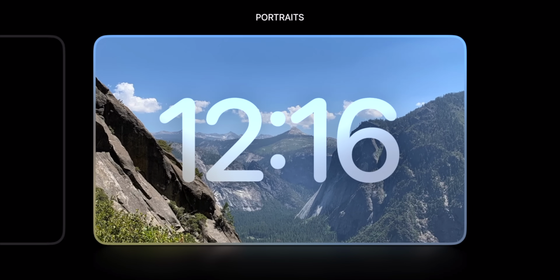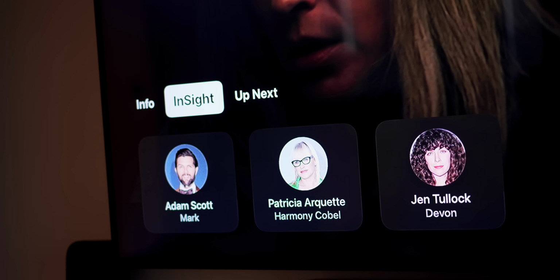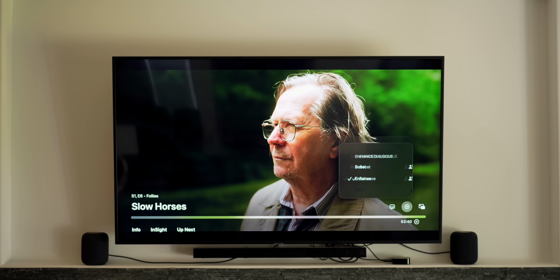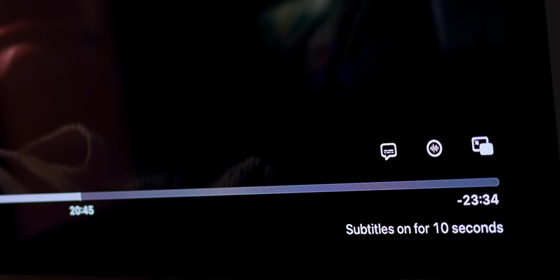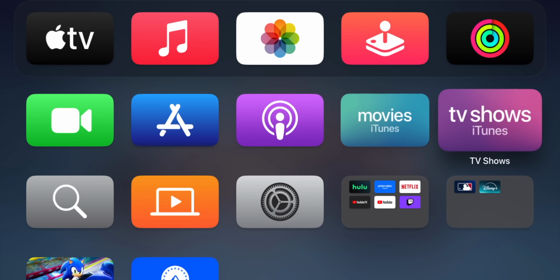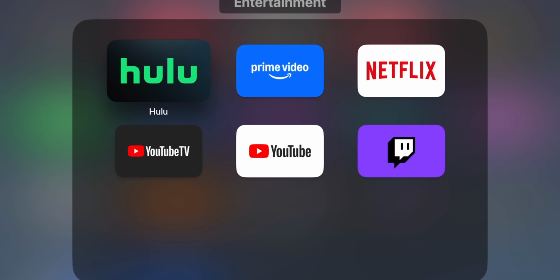Your Apple TV is about to get a lot more useful because Apple just released tvOS 18, and it comes with more than 15 new features and changes. Let's jump in. So first off, we have larger home screen app icons.